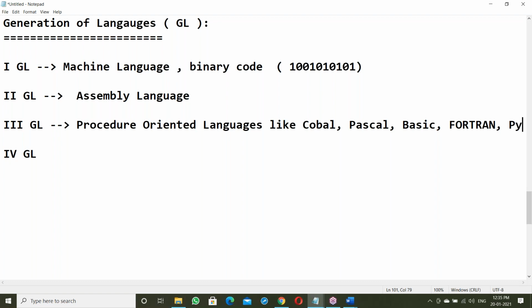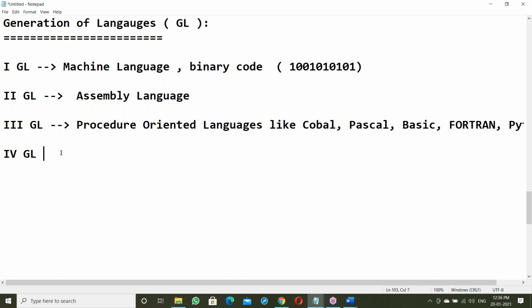Python also comes under procedure oriented language. Python is also a very old language, but it recently came to limelight because some new features were added. Java, Python, C++ are almost similar, and Scala is one more. These four are almost similar. That comparison we'll discuss next.